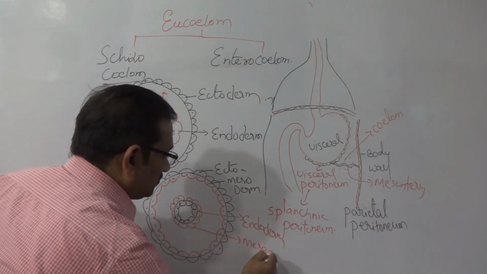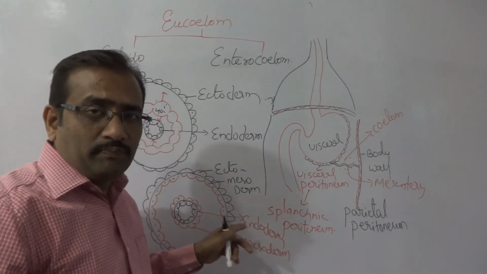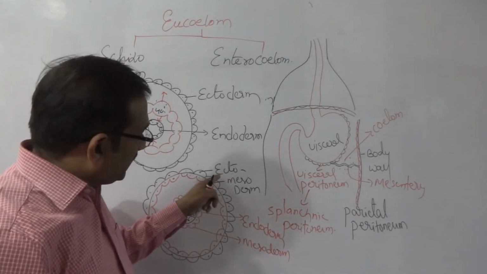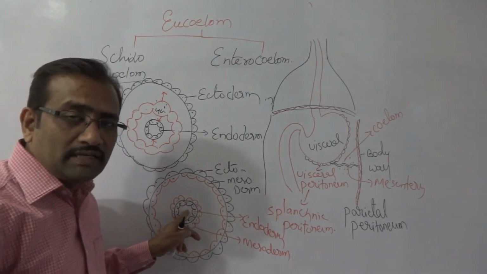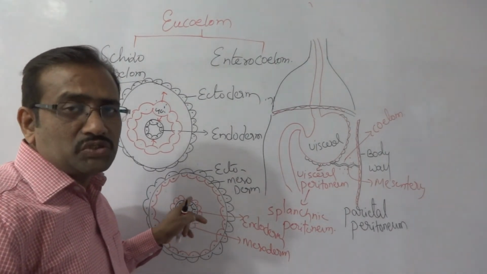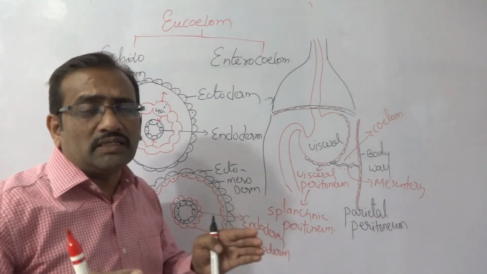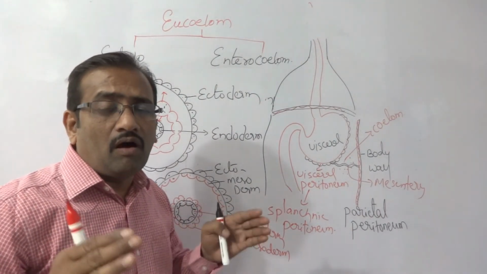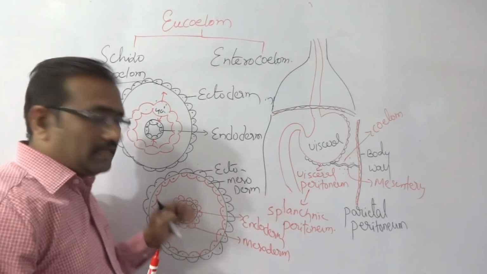Mesoderm is attached to the ectoderm body wall and also to the endoderm internal gut region. All the organs present, stomach, pancreas, duodenum, all those visceral organs are created by this mesoderm layer.